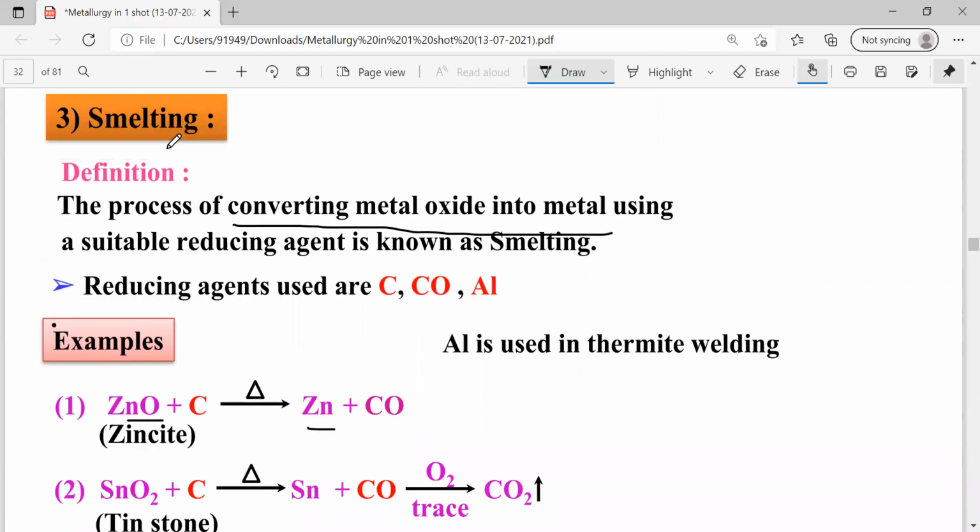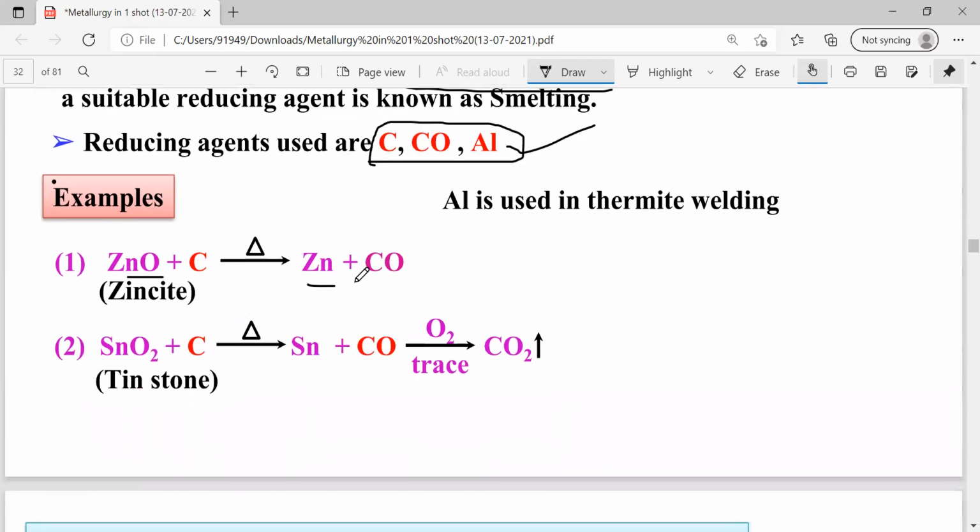Of course, it is a reduction process. What is the reduction process? The smelting is a reduction process. It is used for the conversion of metal oxides into metals. And the reducing agents used are carbon, that is coke, carbon monoxide, and aluminum. But regarding which reducing agent we have to use, we have to go through Ellingham diagrams. In the next, within 5 minutes, we'll discuss the Ellingham diagram. The Ellingham diagram is helpful in finding out a reducing agent at suitable temperatures, right?